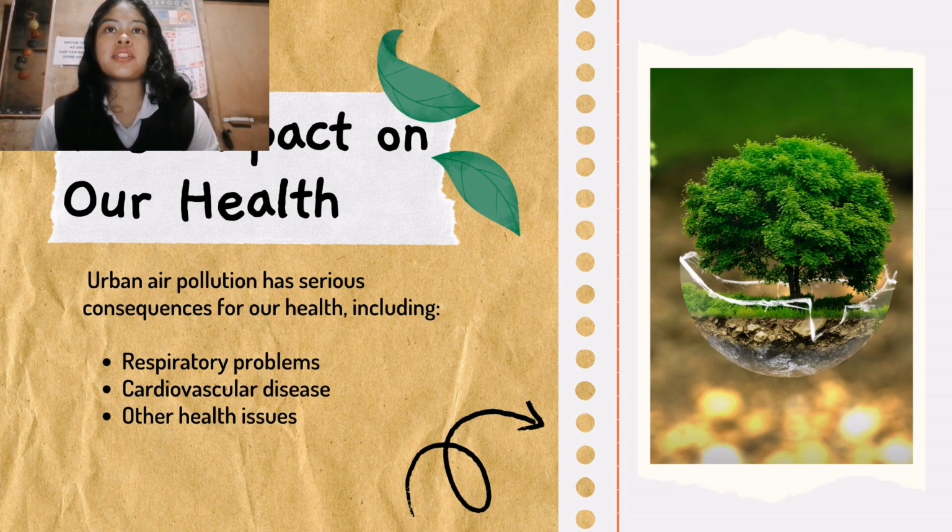So next is the impact on our health. So urban air pollution has serious consequences for health. First is respiratory problems, cardiovascular disease, and other health issues. In respiratory problems, what we can get from urban air pollution is asthma, lung infections, and even lung cancer. So next is cardiovascular disease. We can get heart attacks, strokes, and other heart problems. And in other health issues, cognitive decline, developmental problems in children, and even premature births.